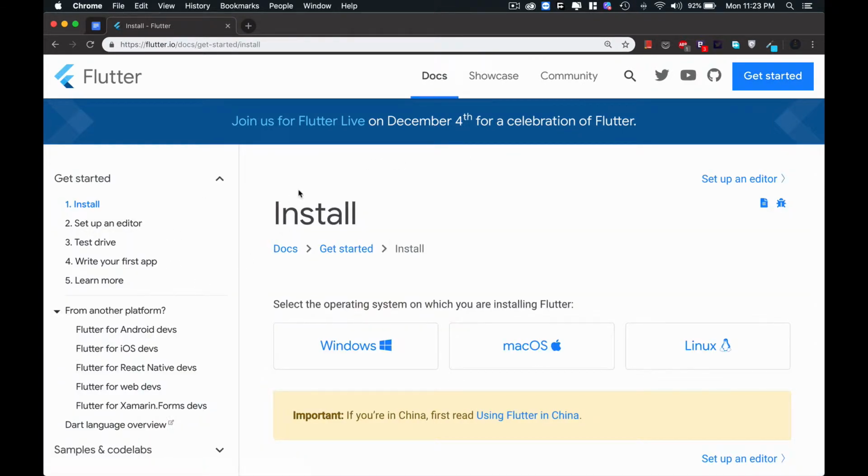Guys, I love Flutter and I love Google products. It's very user friendly. After clicking on Get Started, it will take you to the install page. Now first of all you have to select your platform. In my case I will go with Mac OS.